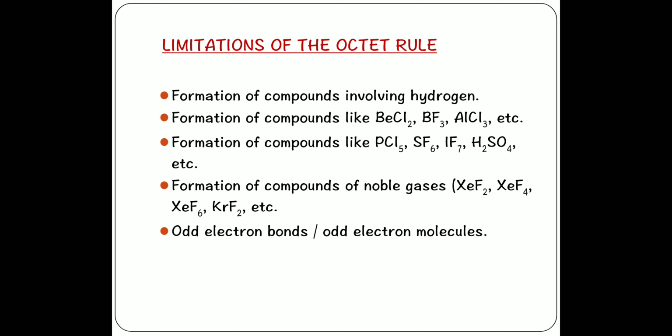Lewis observed that noble gases are stable and do not combine with anyone, but it is found that even noble gases do combine. So this cannot be explained by the octet rule. Moreover, we have seen odd electron molecules in the case of nitric oxide and nitrogen dioxide. So this can also be considered a limitation of the octet rule.